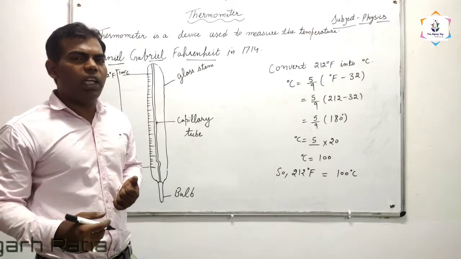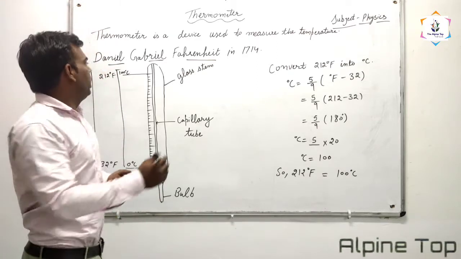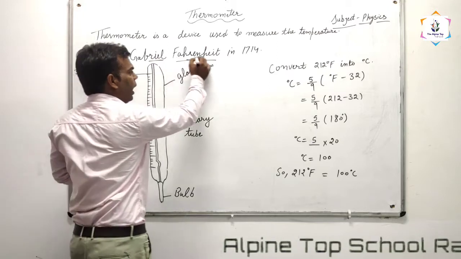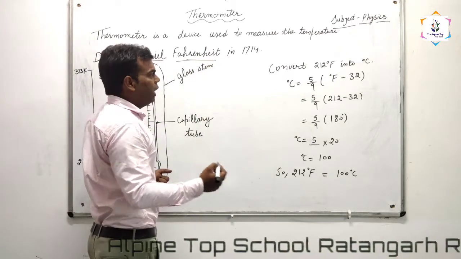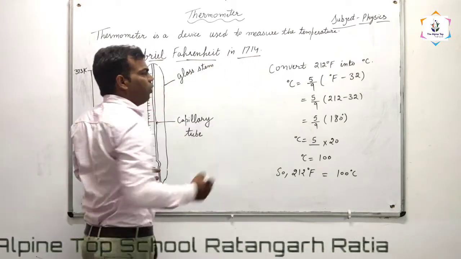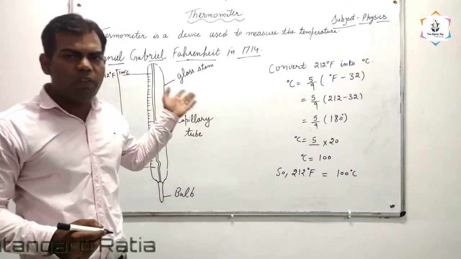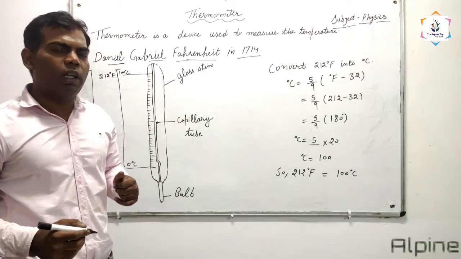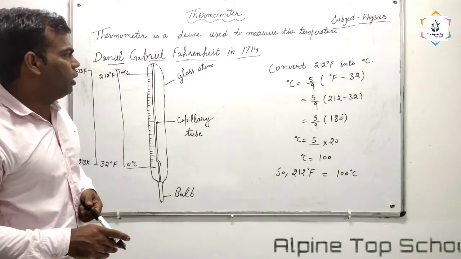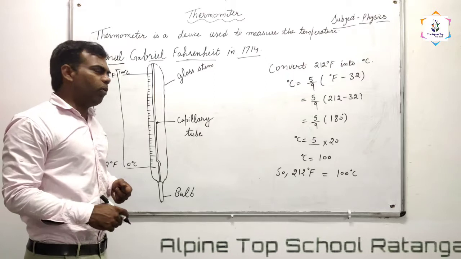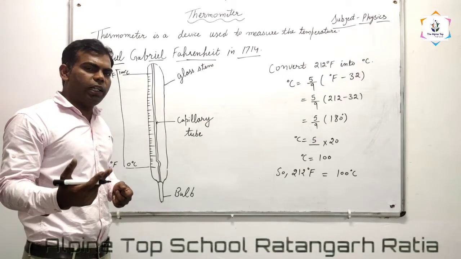In 1714. Daniel Gabriel Fahrenheit invented the thermometer in 1714. What type of thermometer was invented by Daniel Gabriel Fahrenheit? The modern thermometer. Now we will discuss how the modern thermometer looks, and how it works.